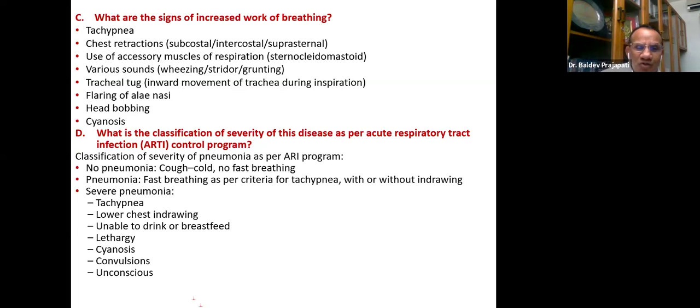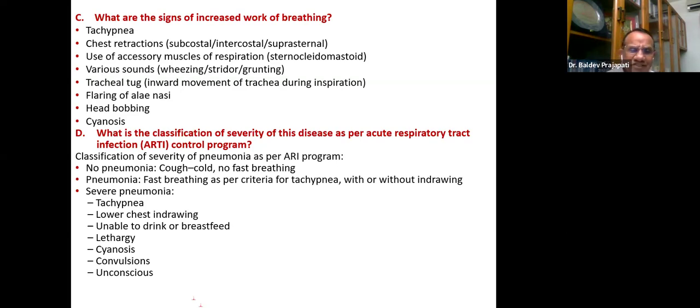First, no pneumonia. That means cough, cold, but no fast breathing. Without fast breathing, don't say pneumonia, and the reason is, if you say no pneumonia, no antibiotic. That is our idea of promoting this point. Pneumonia, as I said, is fast breathing as per the criteria for tachypnea, maybe even without indrawing.